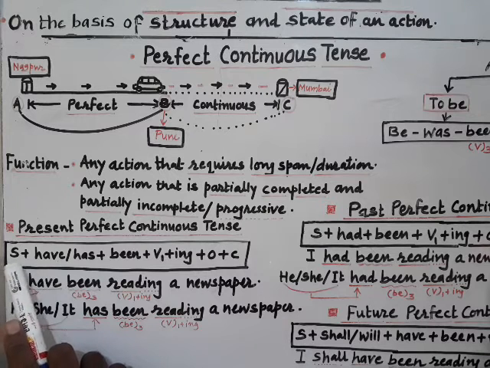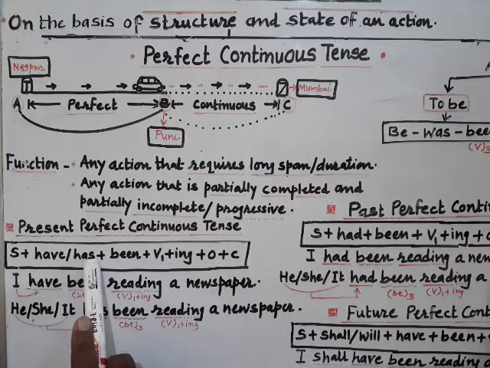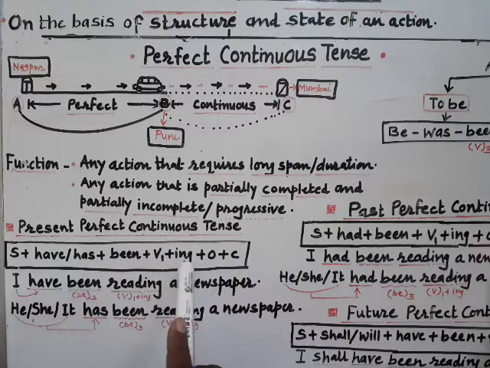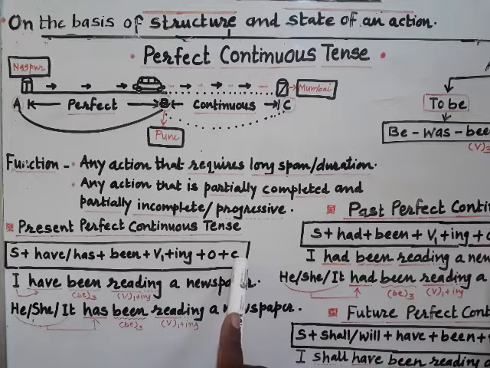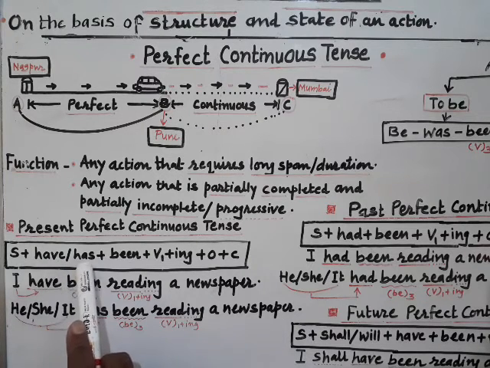It is subject plus have or has plus been plus V1 plus ing plus object plus complement, depending on the requirement of the sentence. The noteworthy thing here is that you have to use the representatives of to have for present: have and has.